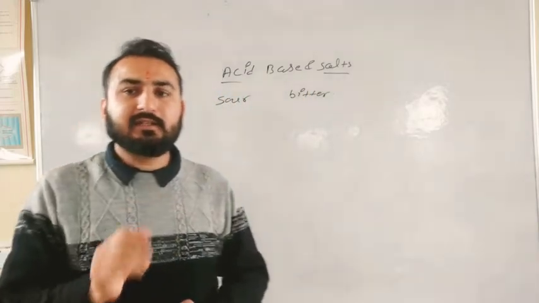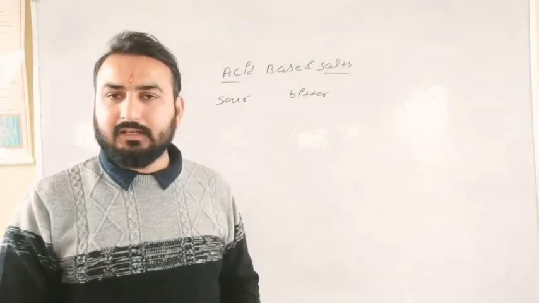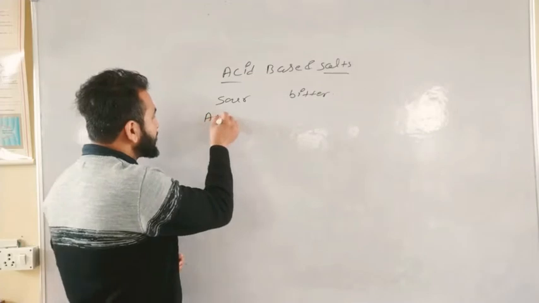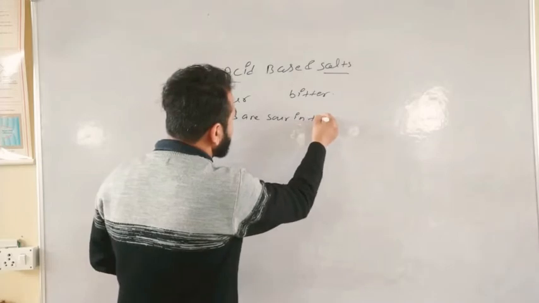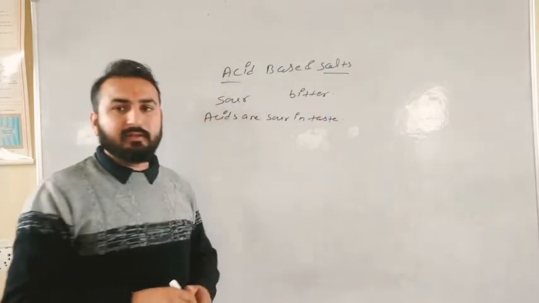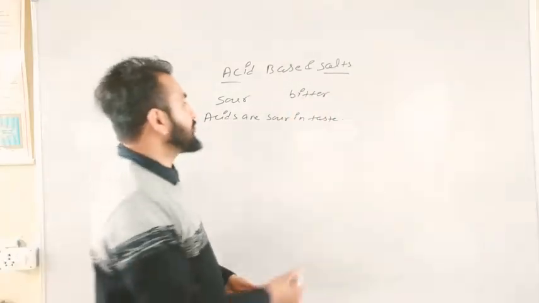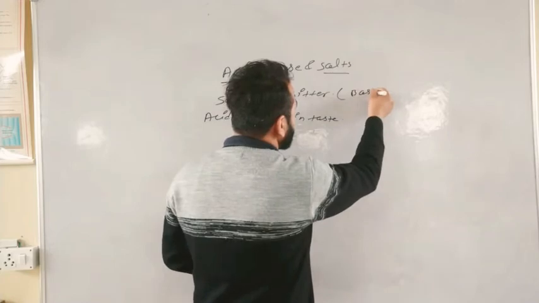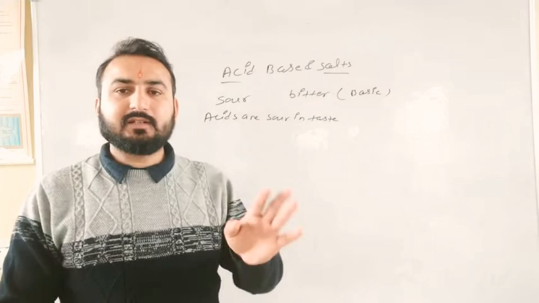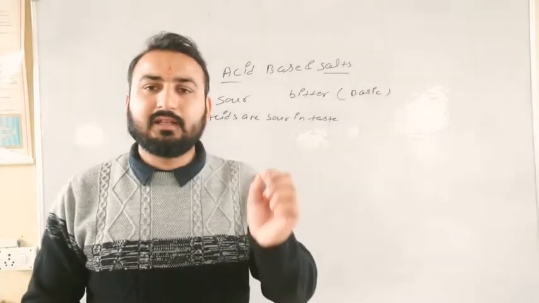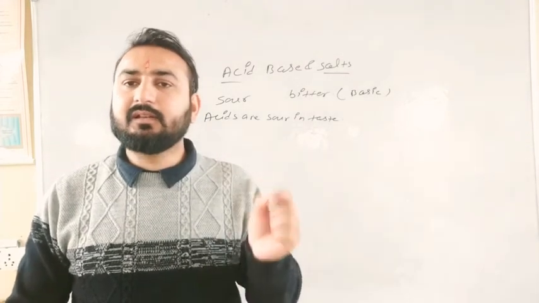So you can say that acids are those substances which are sour in taste. At the same time, the soap solution is bitter in taste. So this soap solution is basic in nature. It's called a basic substance. Clear? So this is the simple definition of acid and base. That means acids are sour in taste and bases are bitter in taste.